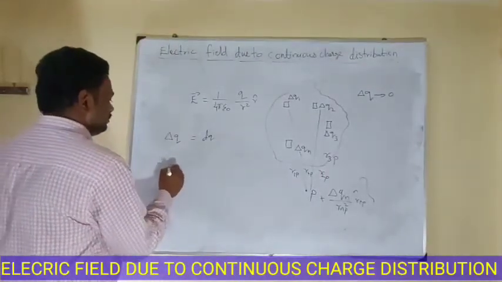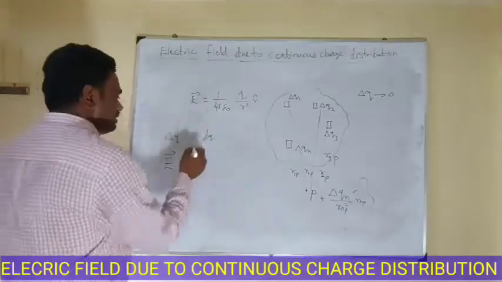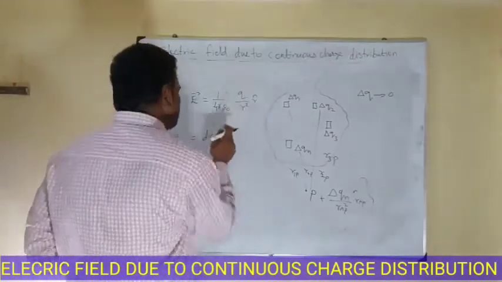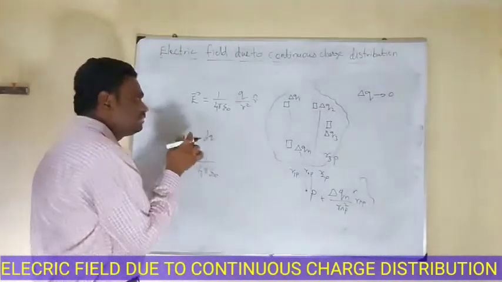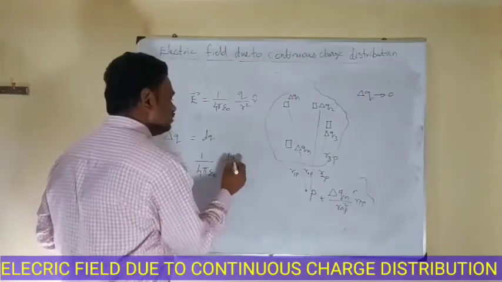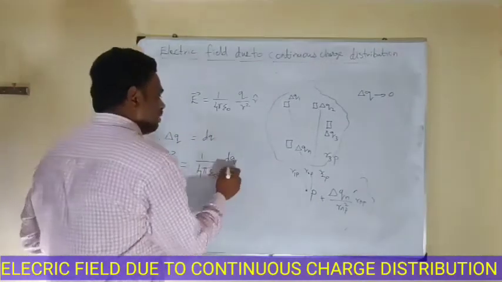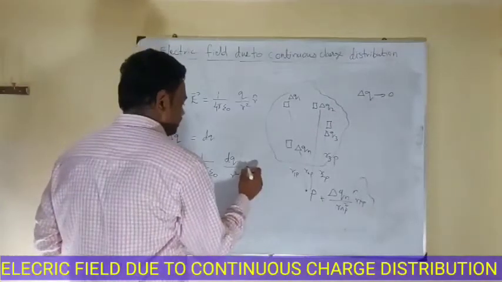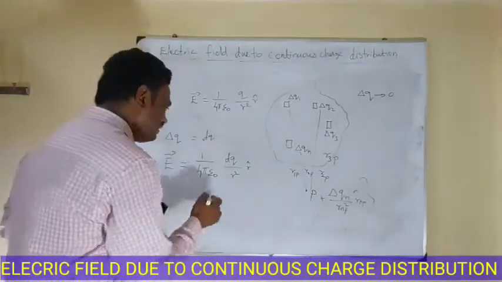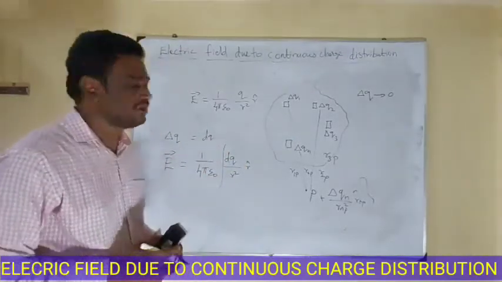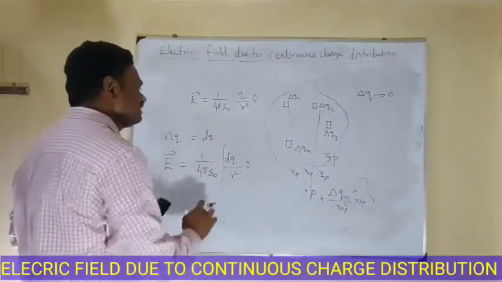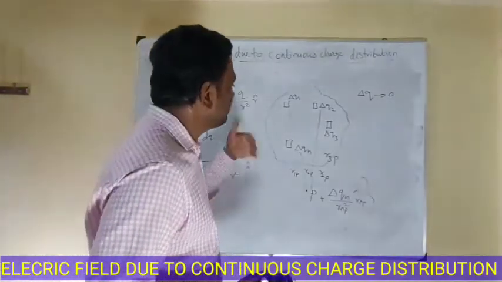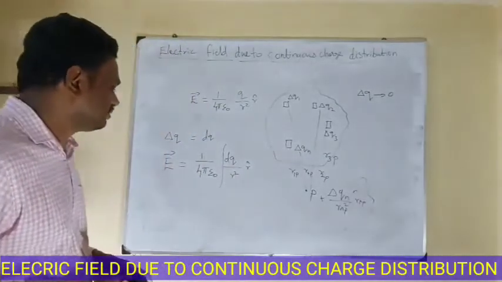For example, you can rewrite the expression as 1 by 4 pi epsilon naught. Instead of q, I am going to use dq. Instead of del q, I am going to use dq by r square into r cap. Here I am going to integrate, so that's why I am using the integration symbol. This is a small change. So this is how we calculate the exact electric field using integration.